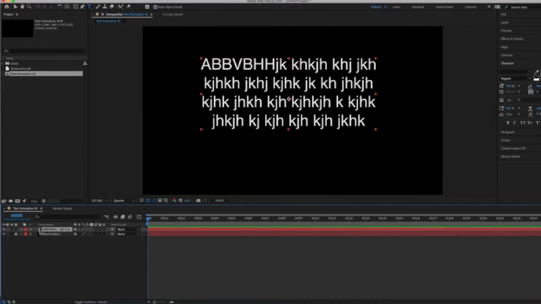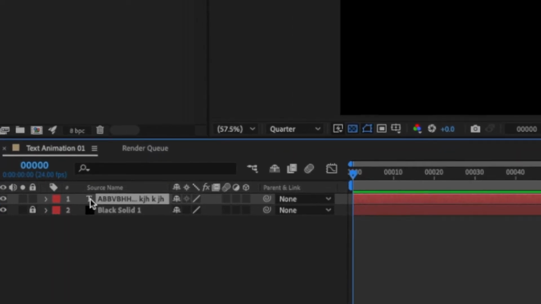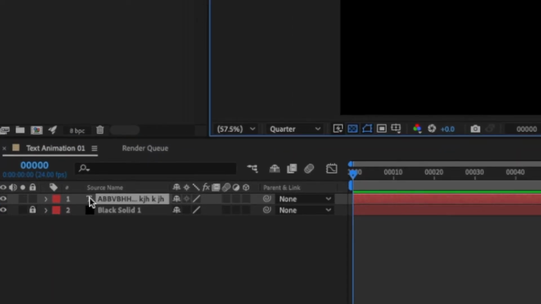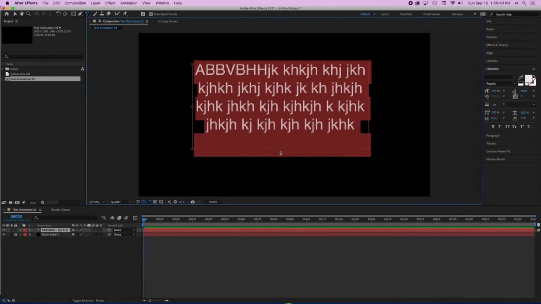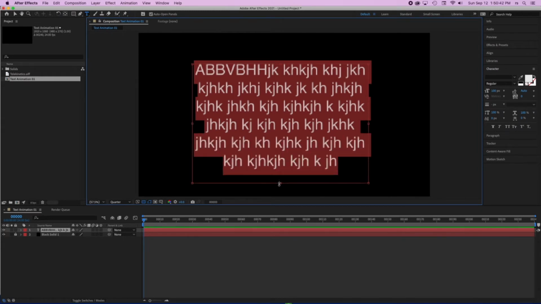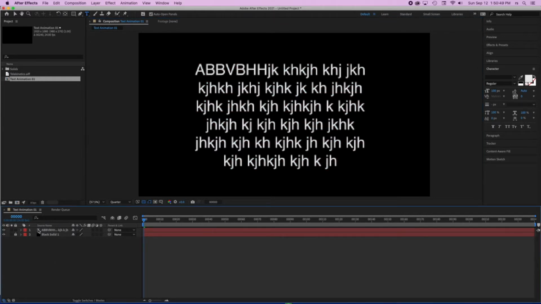So in order for me to see the rest of the text, I'm going to have to double click on the icon down here in the timeline of the text. I double click on the letter T of the icon, and then I just grab this bottom area of the box and extend it, revealing the text that was inside that box. Now this is one way of doing it.